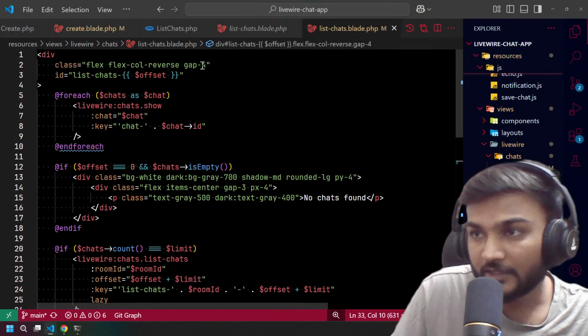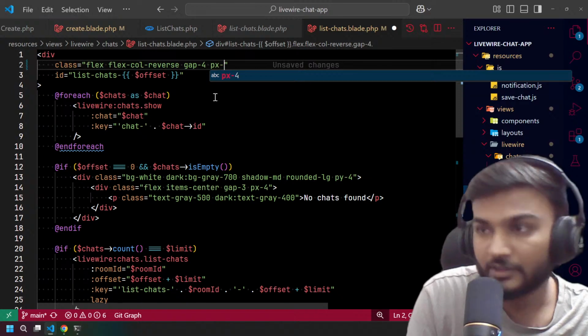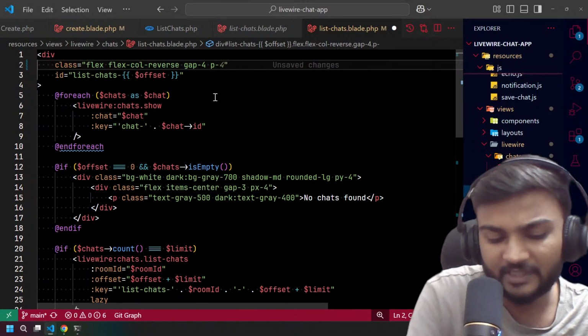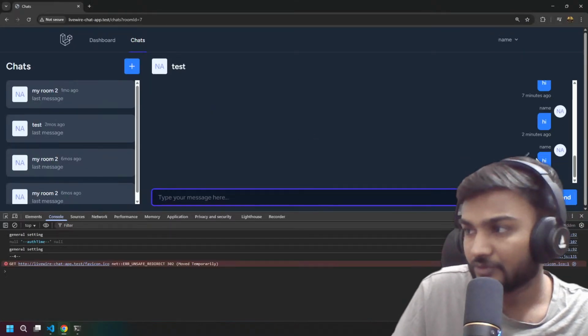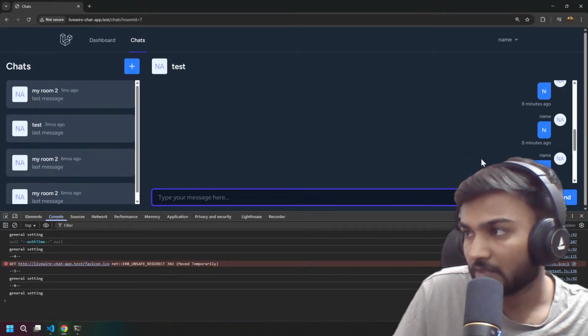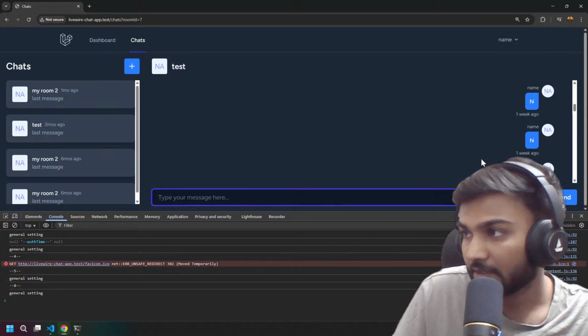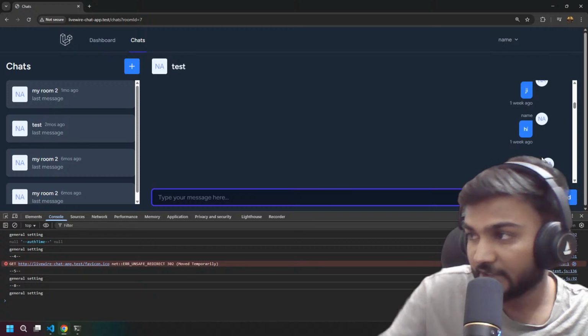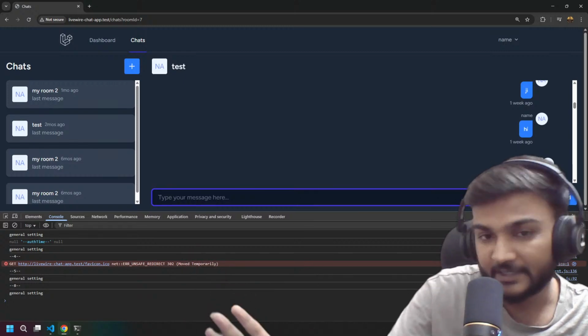But what if I have something like this over here, p4, not py4, px4, whatever it is, fine. Okay, see, whenever I scroll, everything goes a little bit to the left side, right?